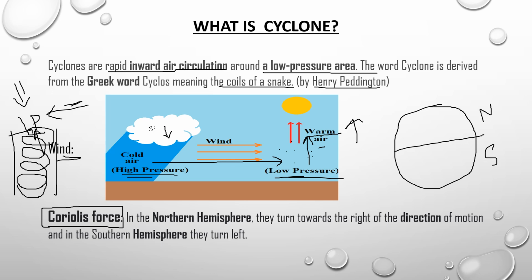As I already told you, the wind moves from high pressure to low pressure area, and because of Coriolis force. What is meant by Coriolis force? Because of the rotation of the earth, there exists a force on earth that is called Coriolis force. When earth starts rotating, this wind deflects towards the right side in the northern hemisphere. If this is the direction of the wind in the southern hemisphere, it is deflected towards the left. So in the northern hemisphere they turn towards the right, and in the southern hemisphere they turn towards the left.